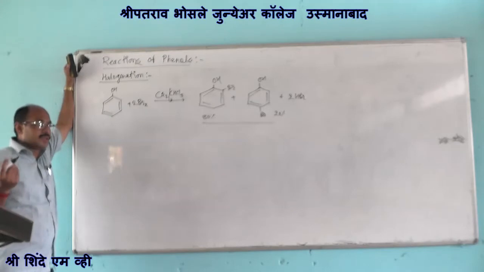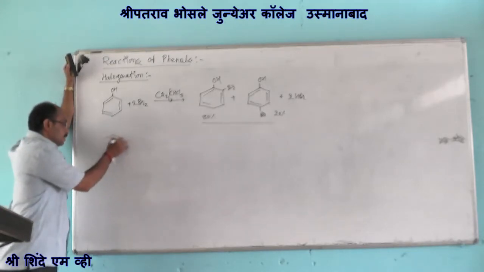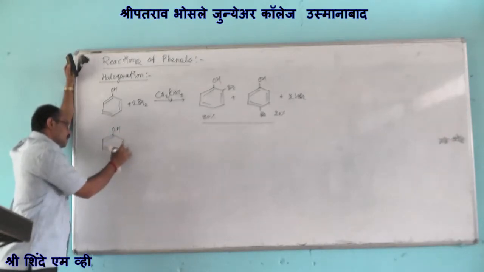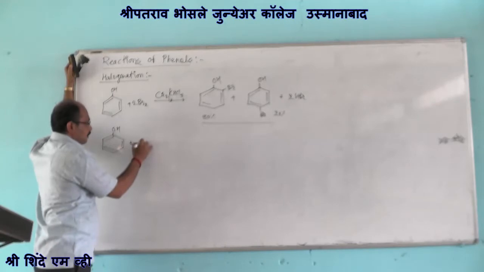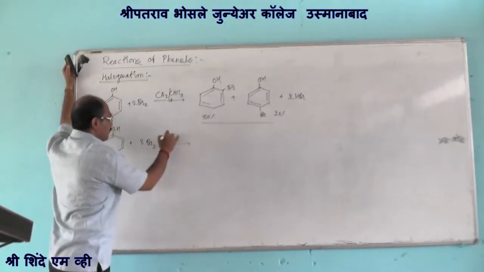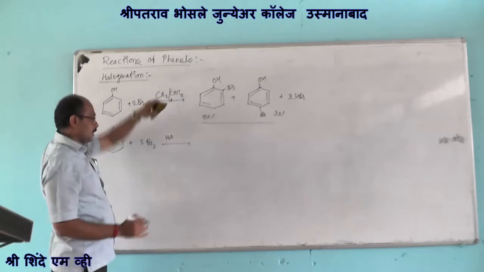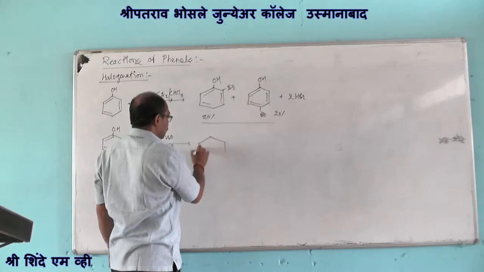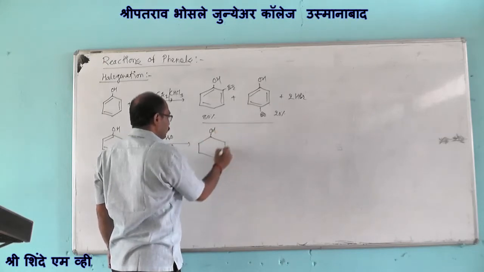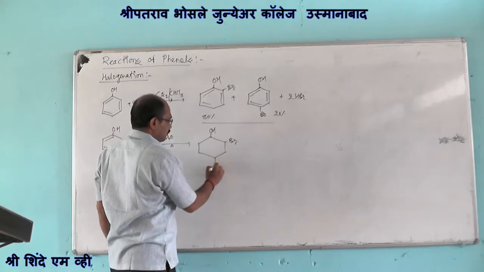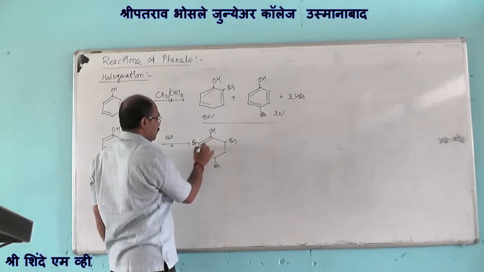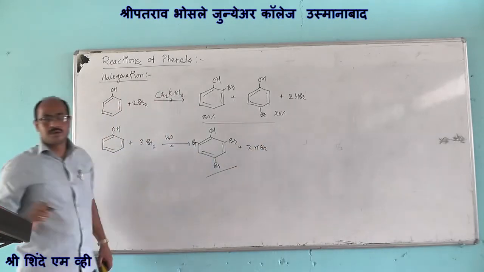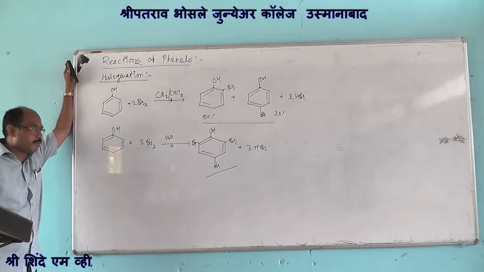When the bromination of phenol is conducted in presence of bromine water, it gives us the formation of the corresponding 2,4,6-tribromophenol.